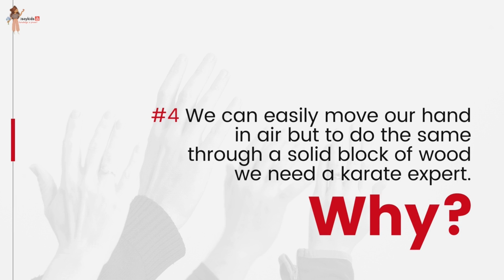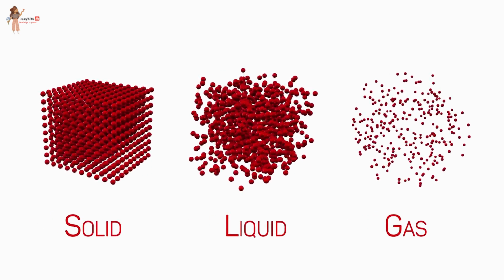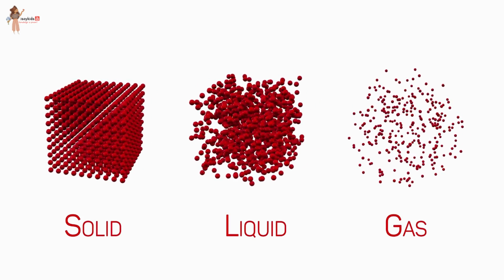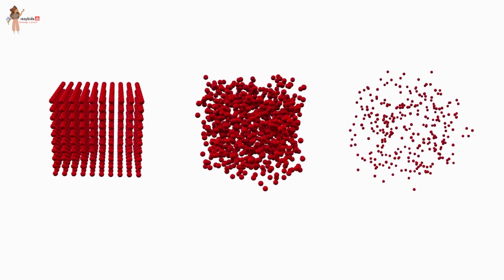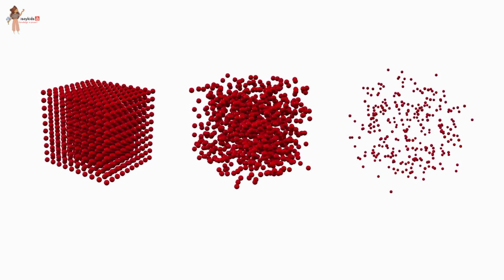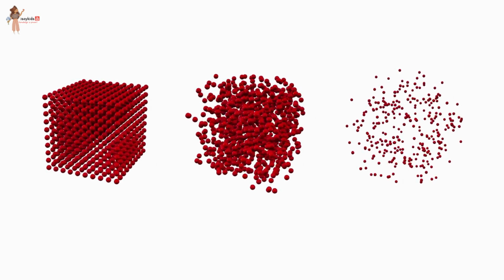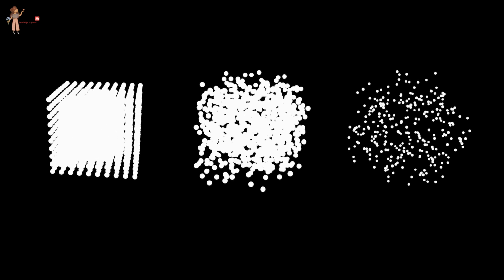We can easily move our hand in air, but to do the same through a solid block of wood, we need a karate expert. Why? There is a weak force of attraction between the particles in air, so we can move our hands in air, whereas the particles in a solid plank are closely packed and a strong force of attraction exists between them. Hence, it needs a huge force to overcome the attraction, which a karate expert can do.